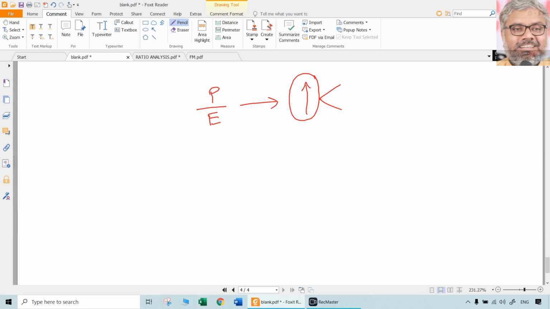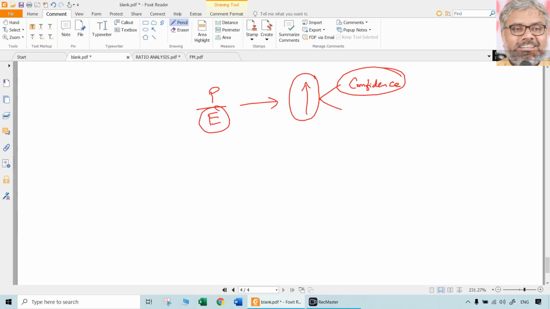Same logic applies in FM. PE ratio high means what? It means this is a very, very reputed company. People are very happy about this company. Investors are very confident about this company. And that shows the confidence of the investors in the company. They are ready to pay a very high price also for standard earnings, whatever the earnings it is.